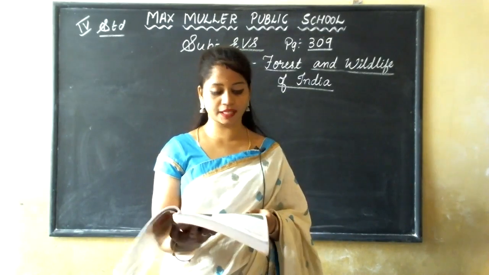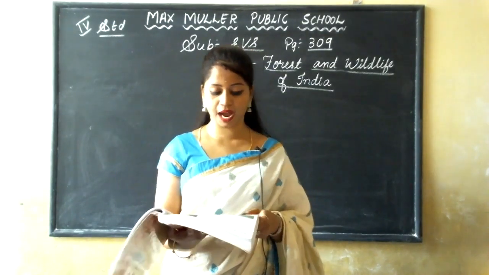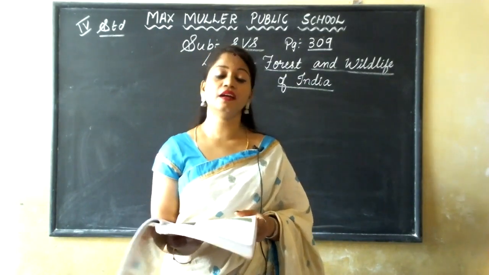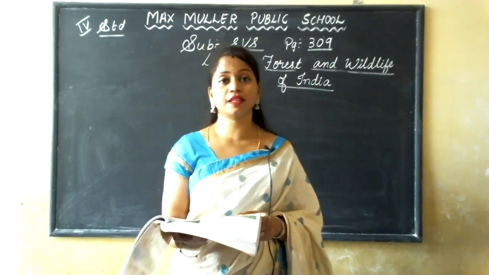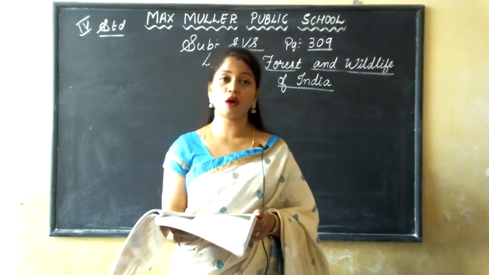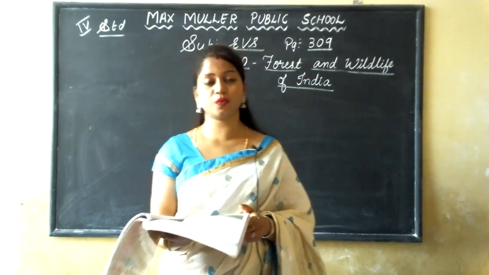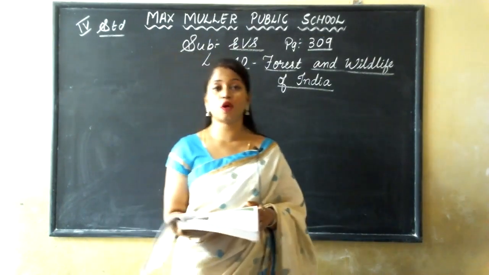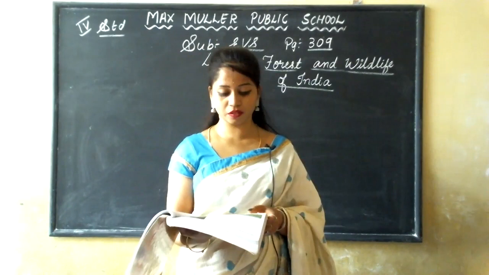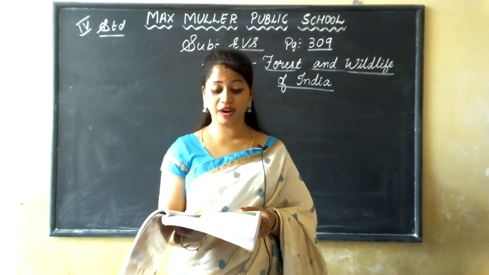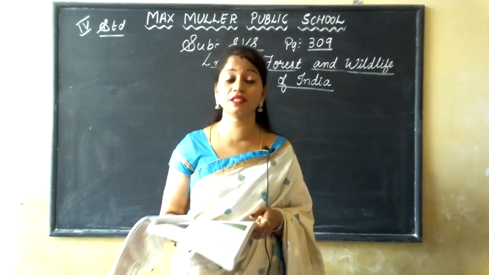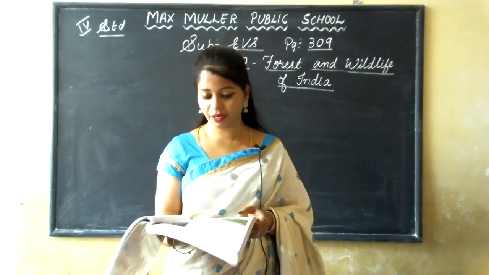Tropical thorn forests are found in dry areas with scanty rainfall. The rainfall is very less, so the place is very dry there.